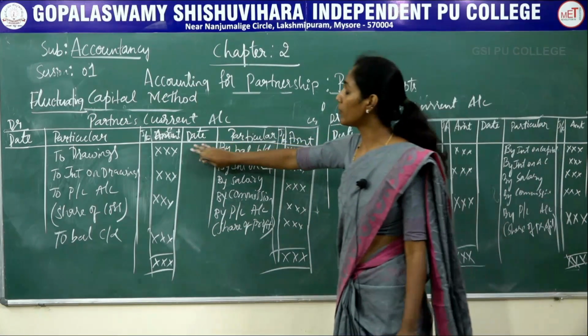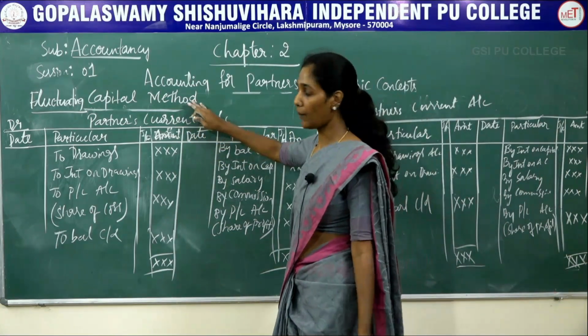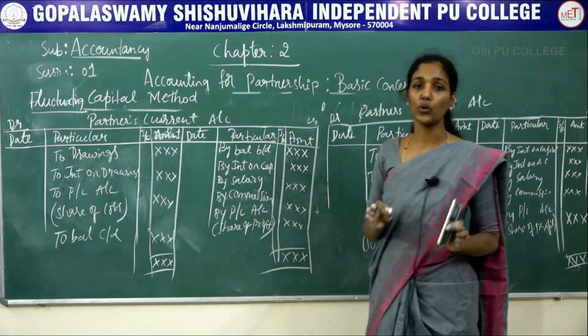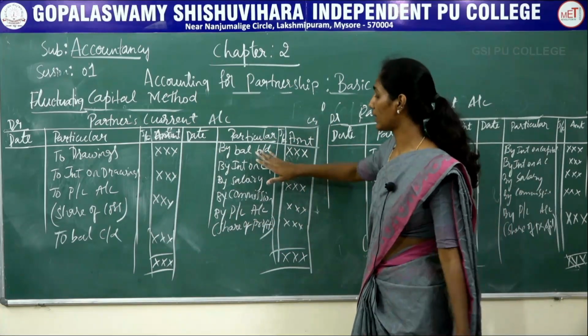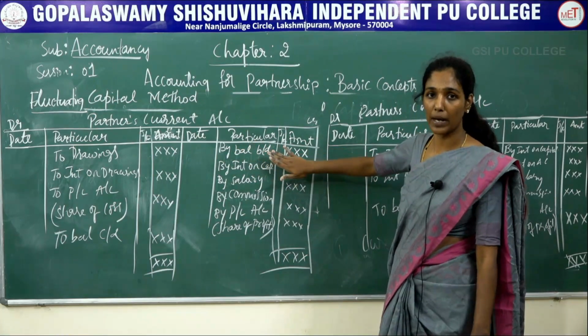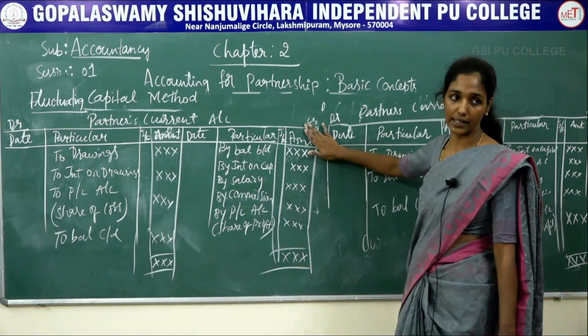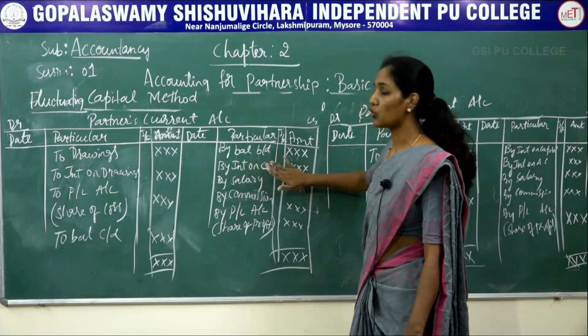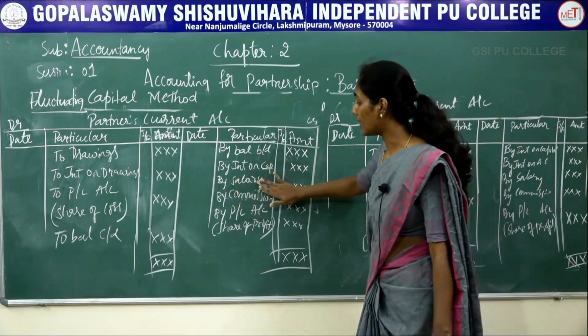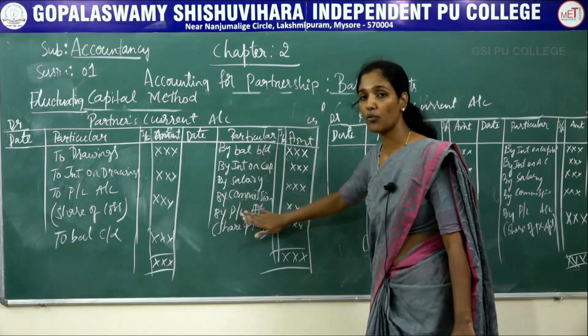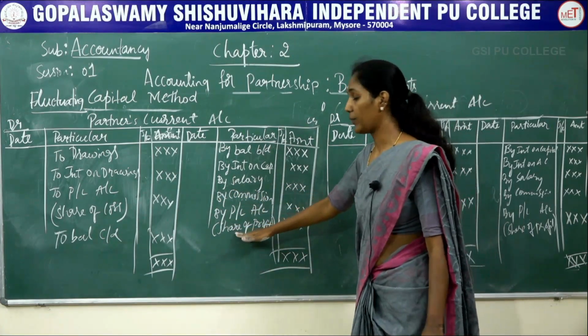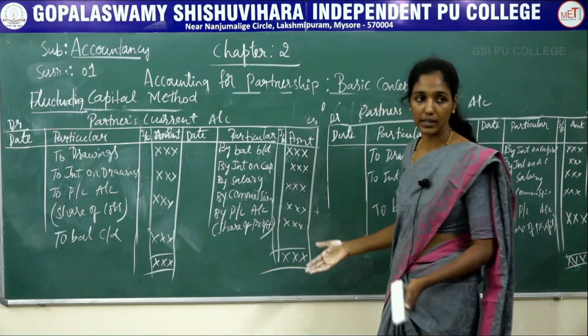Yes, under fluctuating capital method, first you need to record the transactions like capital invested by the partner as by balance brought down in credit side. Next, by interest on capital, by salary, by commission, by profit and loss account, if it is share of profit arisen in the business.